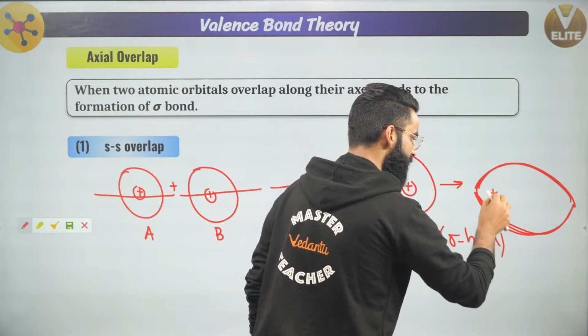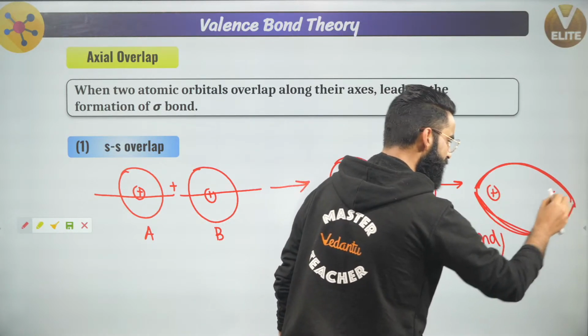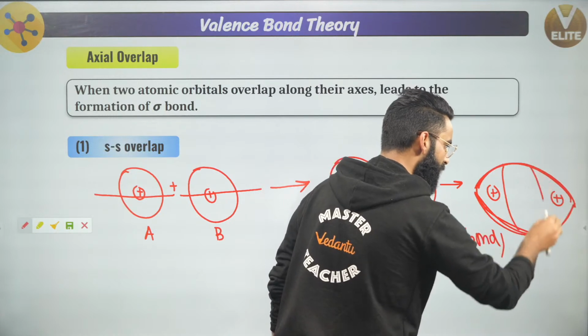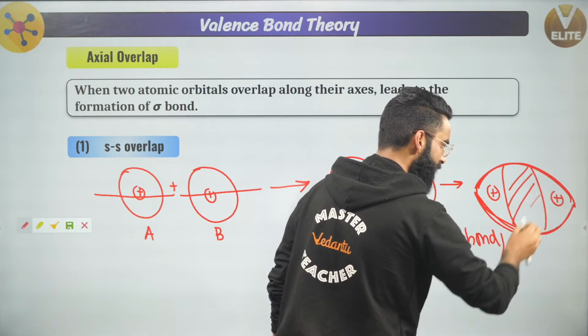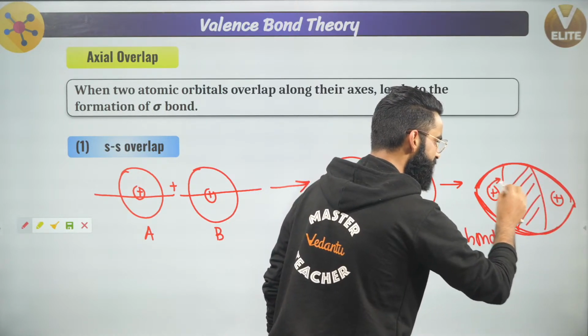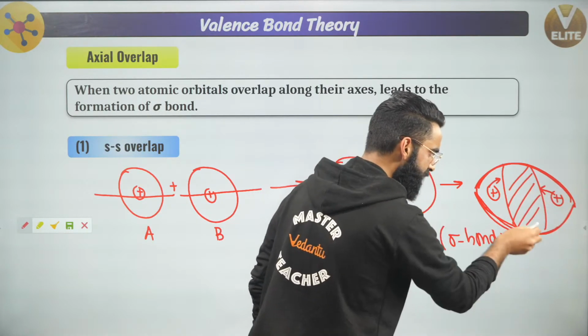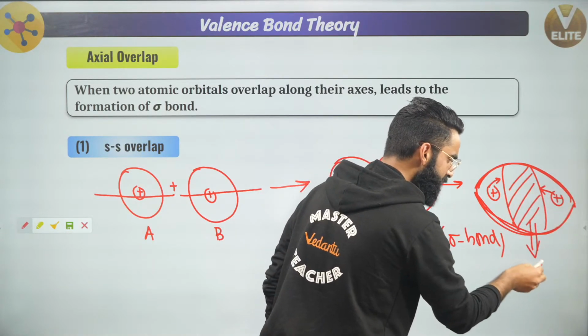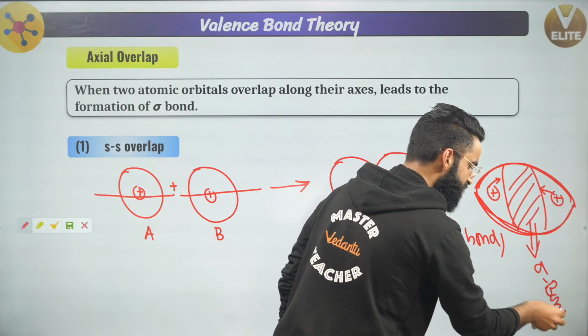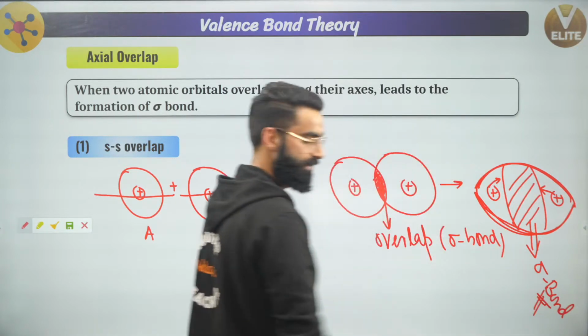This is the nucleus of atom A. This is the nucleus of atom B, right? And the common electron density has arranged itself in such a way that it's under the influence of this nucleus as well as this nucleus, right? So which kind of bond got formed right here? This is basically the sigma bond. So this is the first kind of overlapping which you need to remember, yeah?